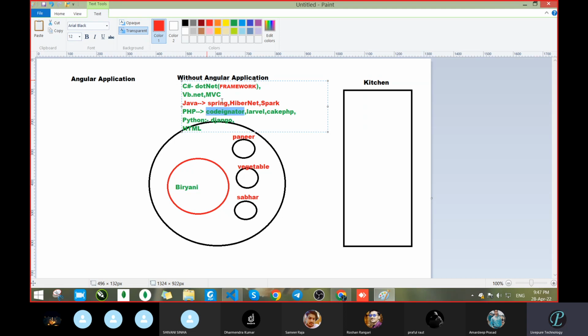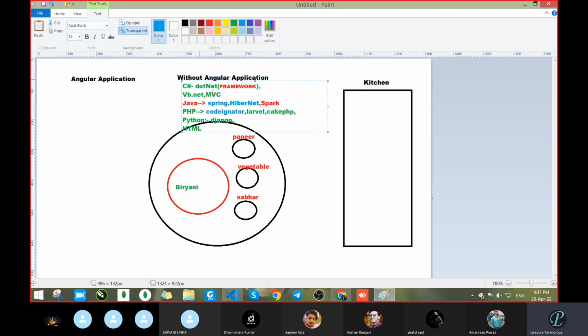In all cases some framework is more popular. If you know that framework, you will get more and more job opportunities. In the PHP case, CodeIgniter is the most popular. In the case of Java, Spring and Hibernate are in more and more demand. But nowadays Spark applications are also running more.